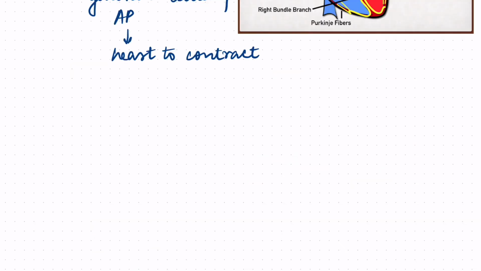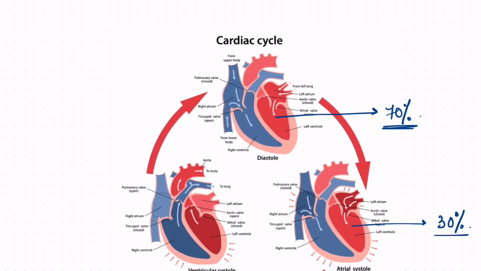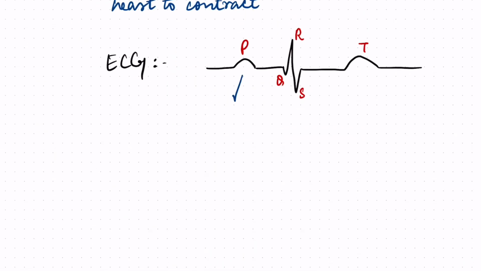Now let's apply all of the information that we have studied till now on the ECG. On the ECG, the pattern that we get is somewhat like this. This we call the P wave, this is the QRS complex, and this is the T wave. As I told you, starting from this is the atrial systole, and the P wave is generated because of the atrial depolarization. Why depolarization and why not systole?